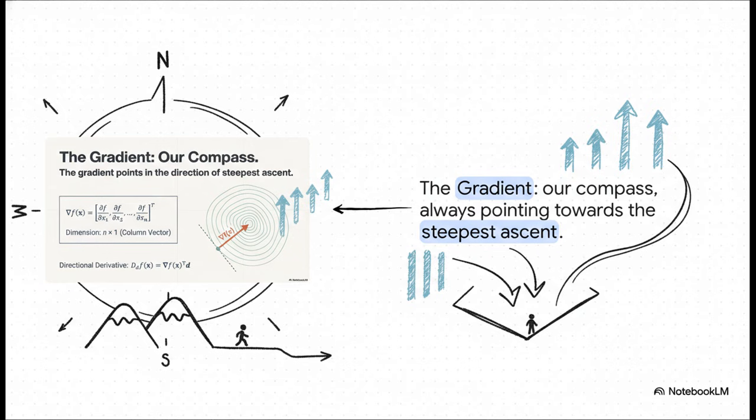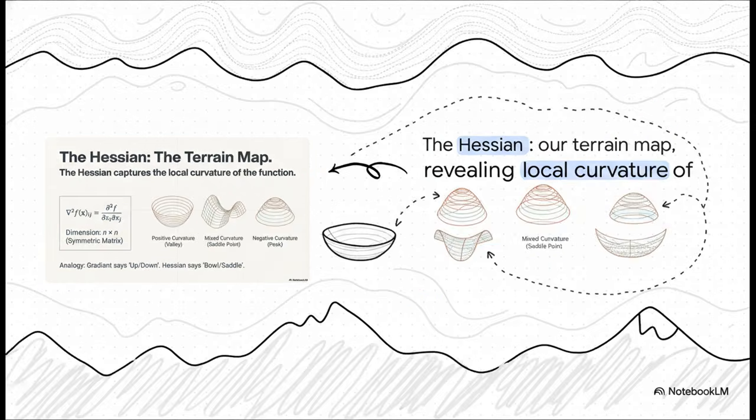It's that simple. Okay, so our second tool is the Hessian. If the gradient tells us which way is up, the Hessian tells us about the shape of the hill we're standing on. It's our terrain map. It's made of second derivatives, which just means it tells us how the slope itself is changing. Is the ground curving up all around us like a bowl? That's what we call positive curvature. Or are we on a tricky saddle point where it curves up one way but down another? The Hessian reveals all these critical details.